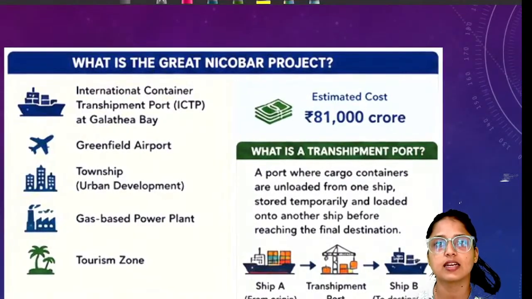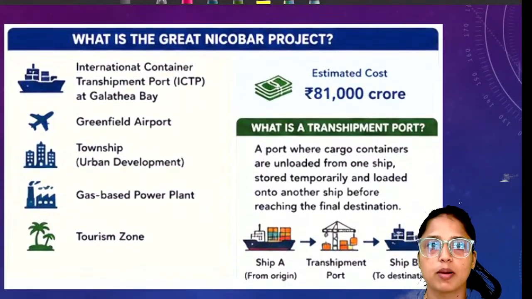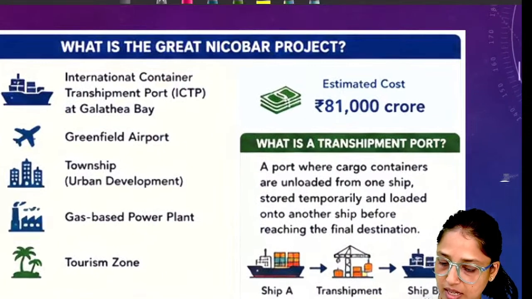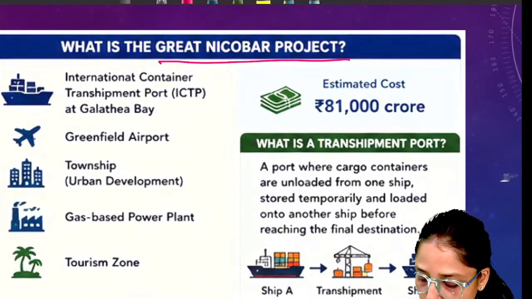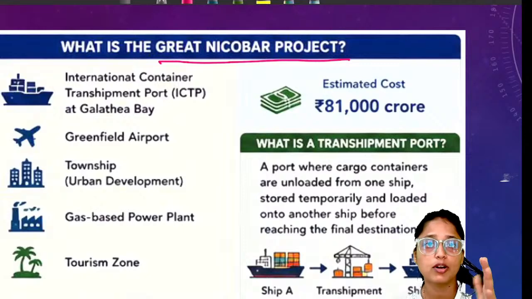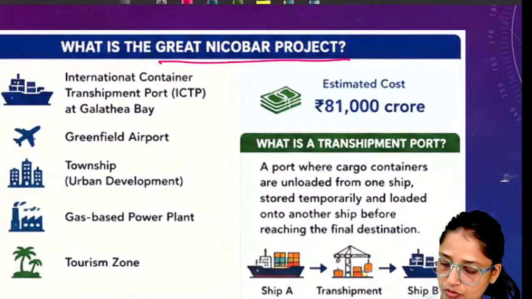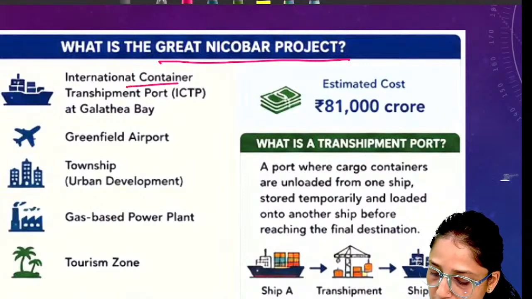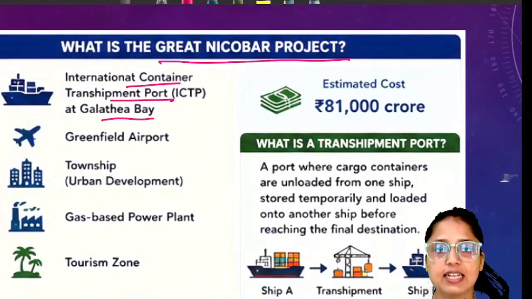Now, quickly, I think we already discussed this Great Nicobar project, but let's discuss it once again. If we talk about the Great Nicobar project, this project mainly will include 5 kinds of infrastructure. First of all, it will include an international container transshipment port at Galathia Bay.